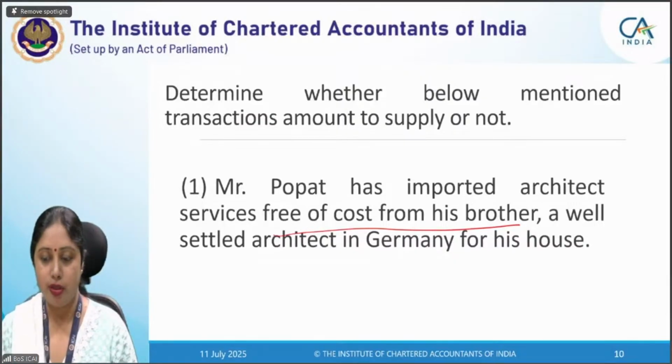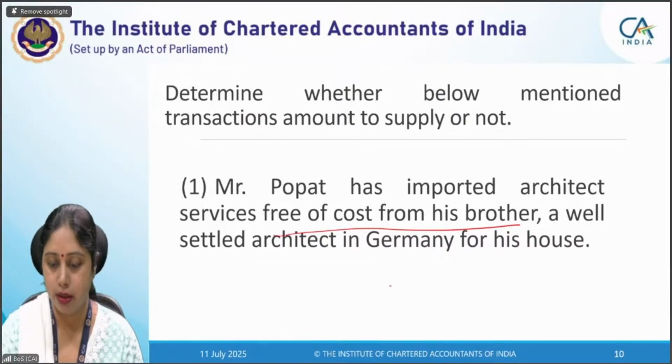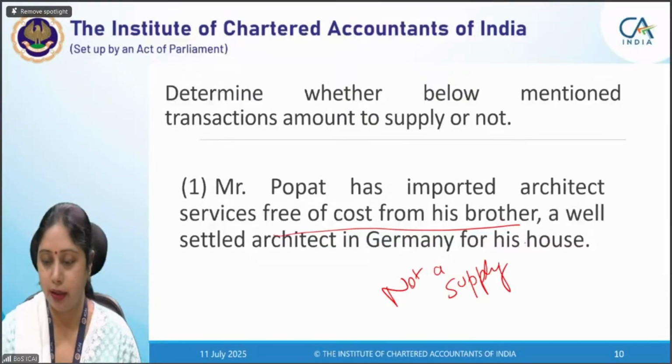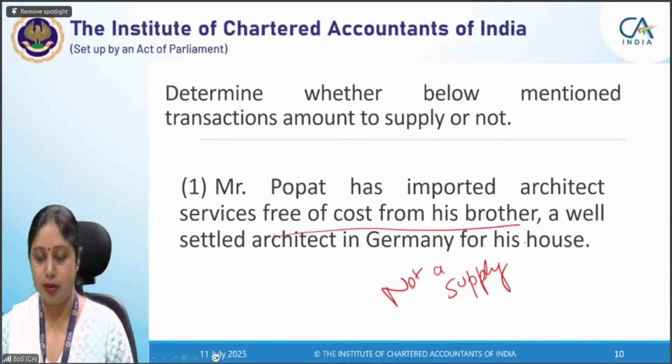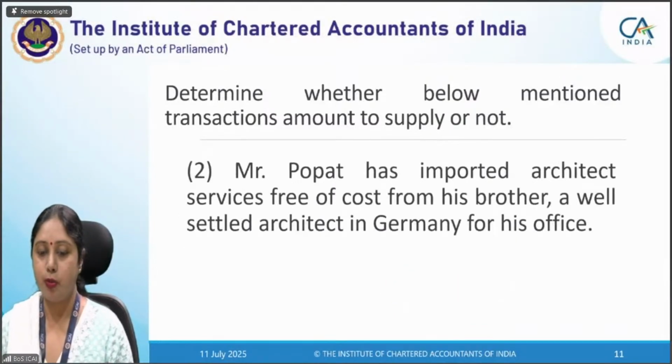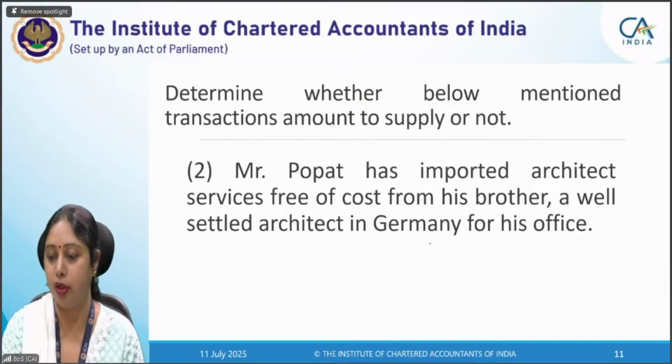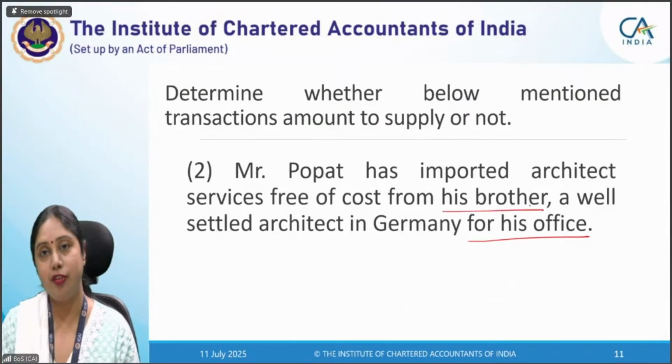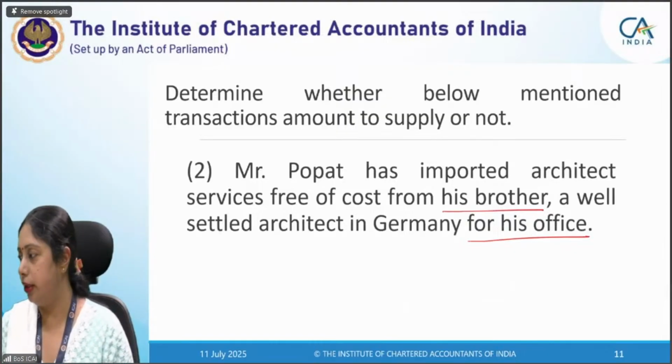In this question, this is not a supply. We'll take the reasoning once we take part two of this question also. So Mr. Popat has imported architect services free of cost from his brother for his house, and this is not a supply. Let us take the next question. Mr. Popat has imported architect services free of cost from his brother, a well-settled architect, for his office. After this, I will take the reason also, that why in the earlier question it was not a supply.